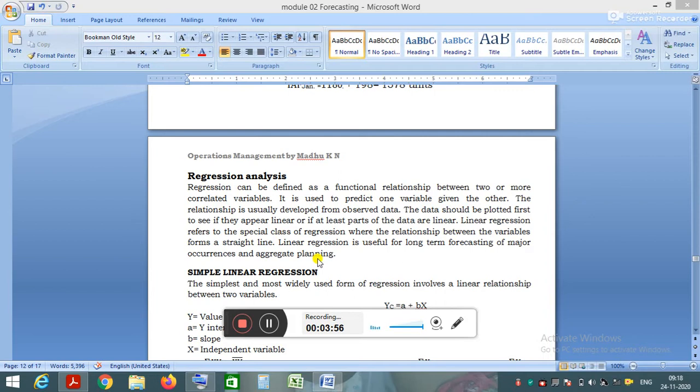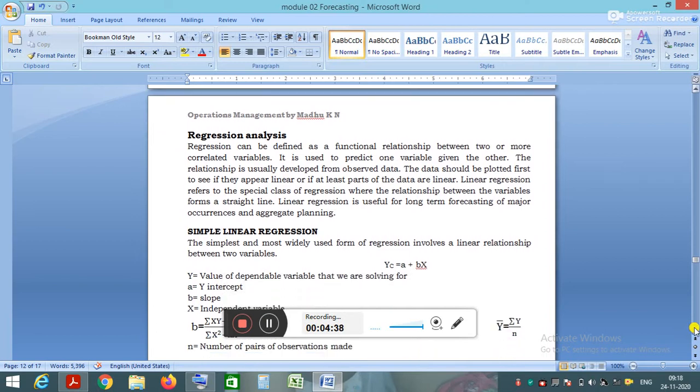There are some cases where the relationship between the dependent variable and the independent variable may be linear or curvilinear. If the line of regression, or the relationship between the independent variable and the dependent variable, is linear, then it is called linear regression analysis. If it is non-linear, then it is called curvilinear regression analysis. There are two methods to solve regression analysis: the method of least squares and the method of simple linear regression.